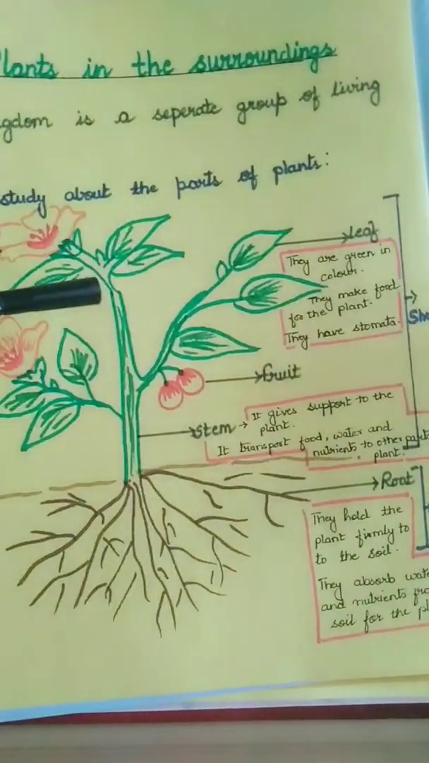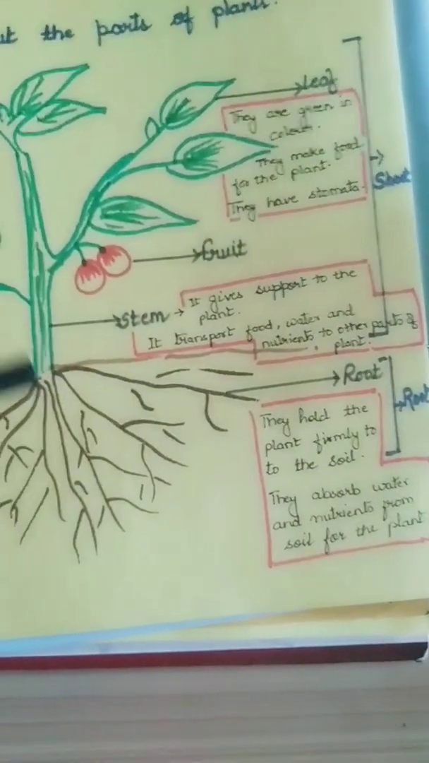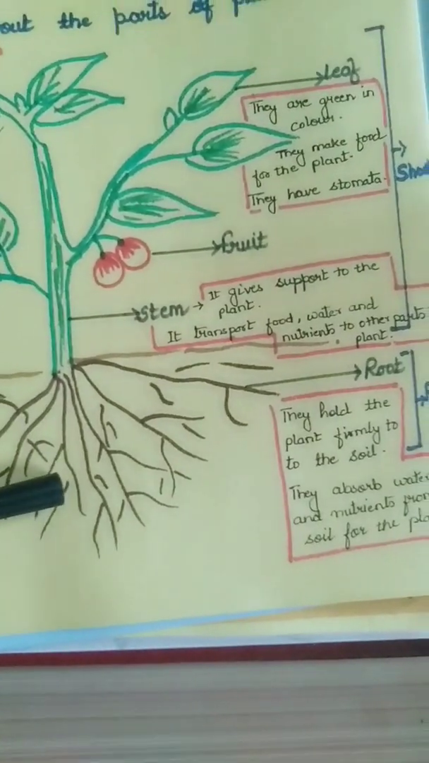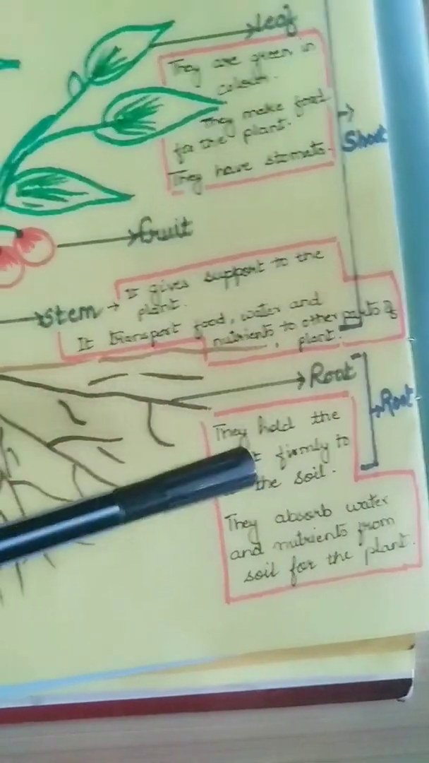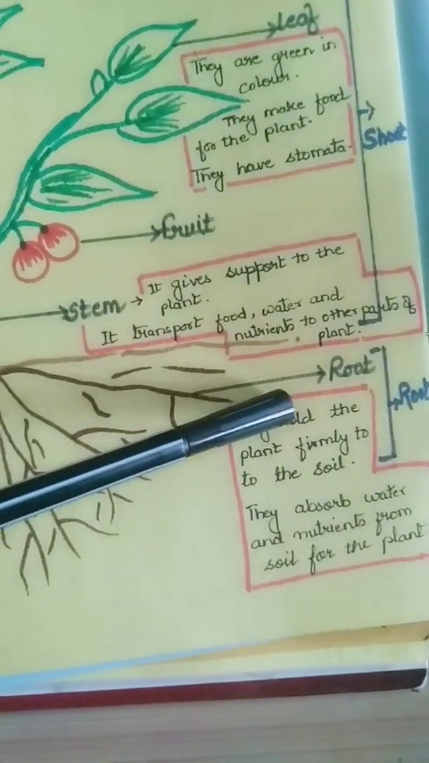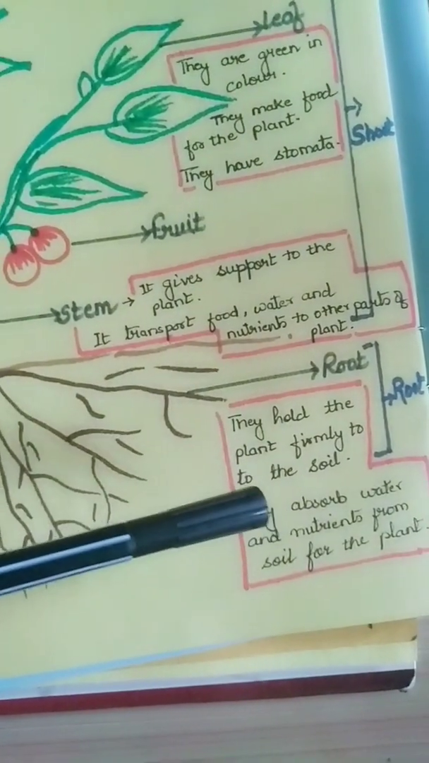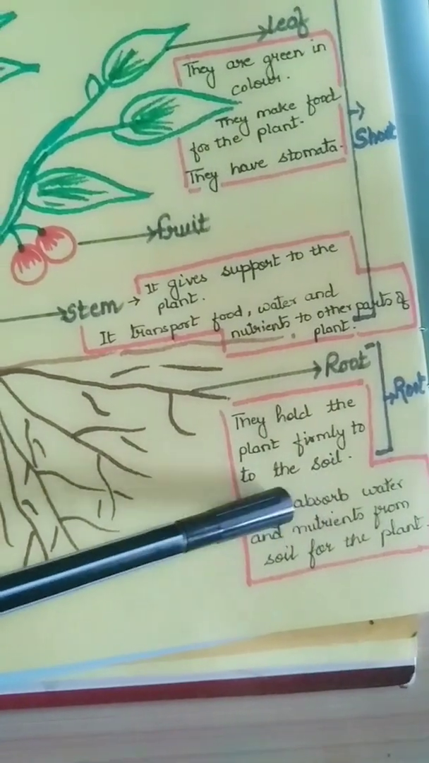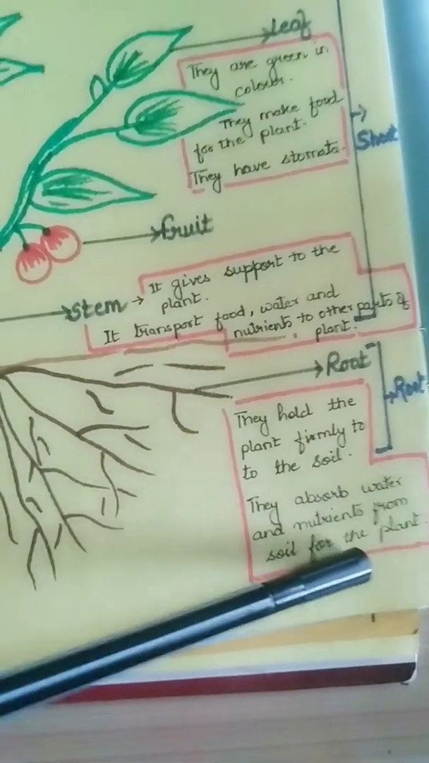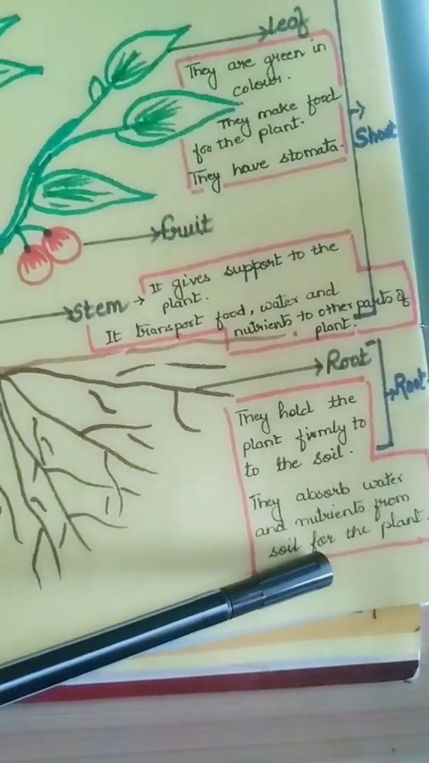Now we are going to study the function of different parts of plant one by one. First we'll start with root. Root is a part of plant that is below the ground. What is the function of root? Root holds the plant firmly to the soil. Second point is, root absorbs water and nutrients from the soil for the plant.